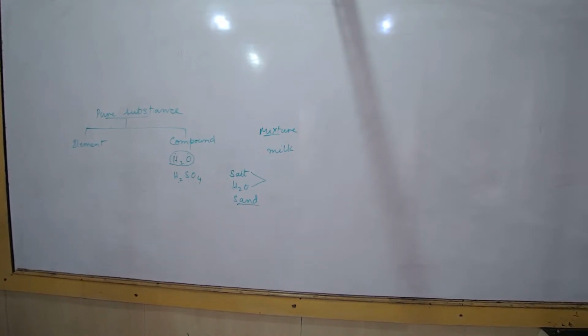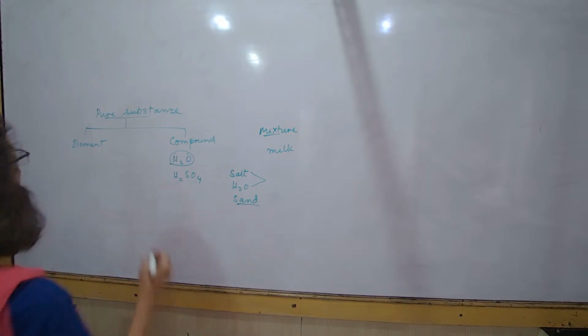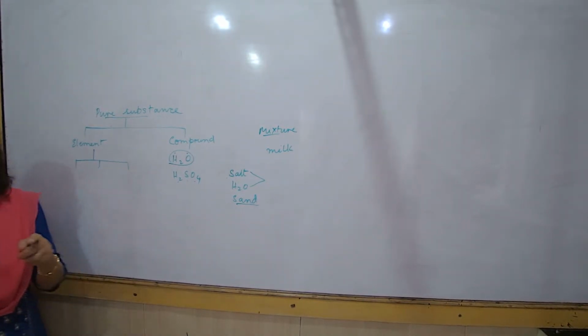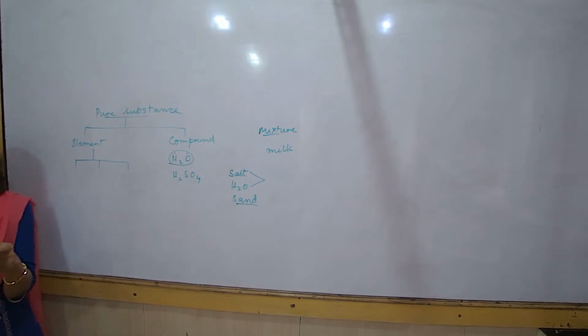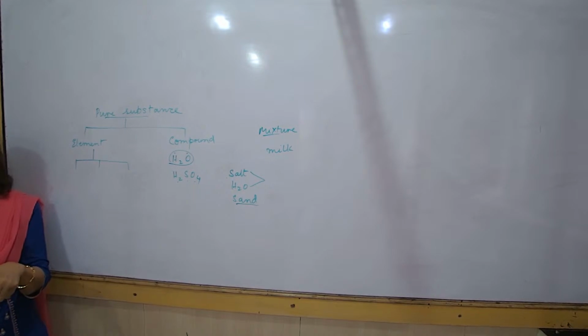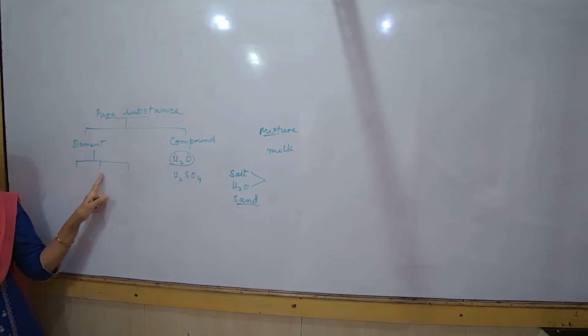Here, on the same page, page number 19, all this we have already done. Elements: what are the different types of elements? You remember the three types? Correct. Metals, non-metals, and metalloids. I've given you a table, a chart also.